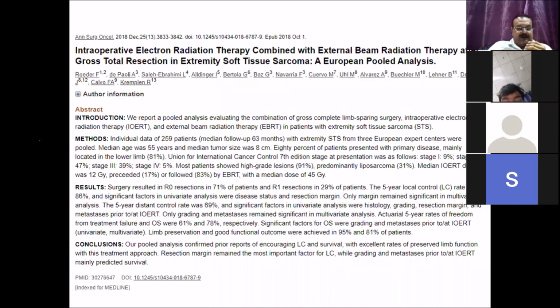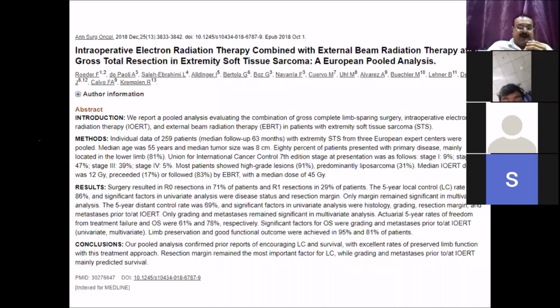Most of these patients, 90%, were high-grade lesions, predominantly liposarcomas, and median dose was 12 gray. If you look at their results, 70% of resections were R0 and 30% were R1 resections, where they have used the intraoperative radiation. And the margin remained the significant predictor of local recurrence.